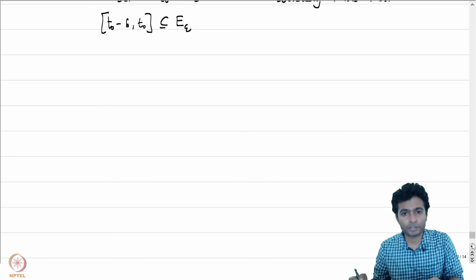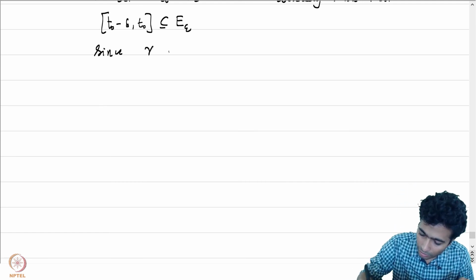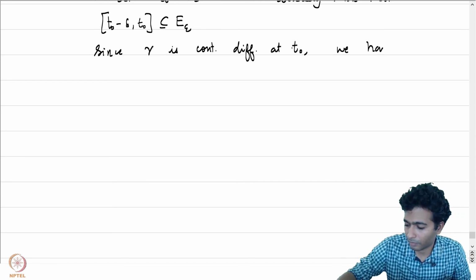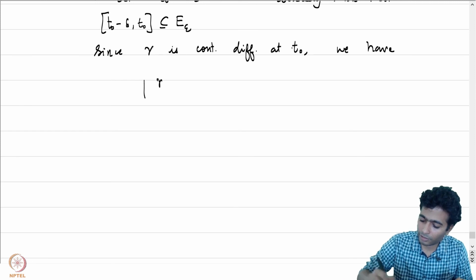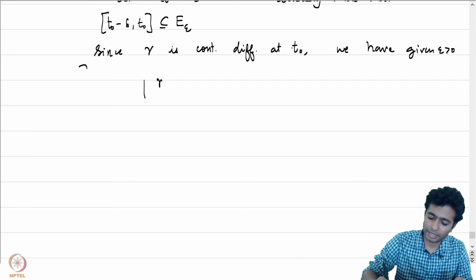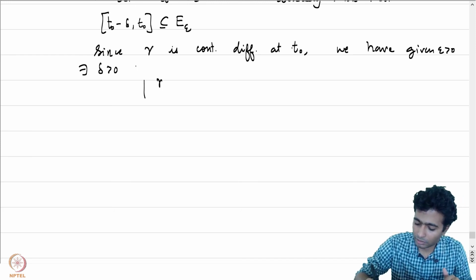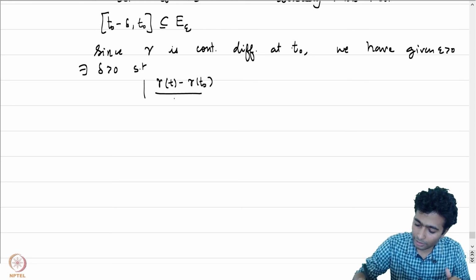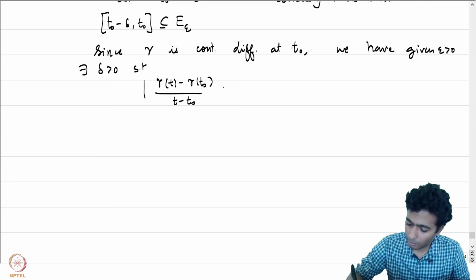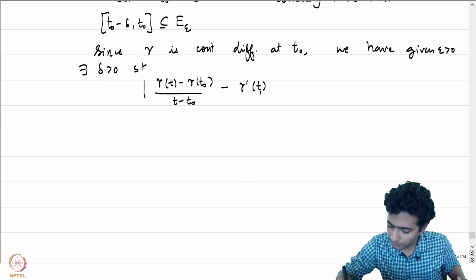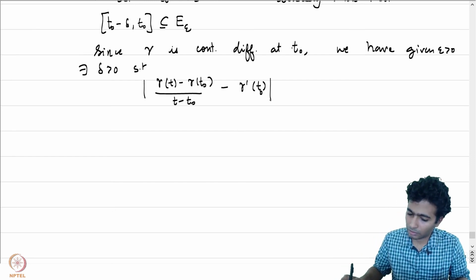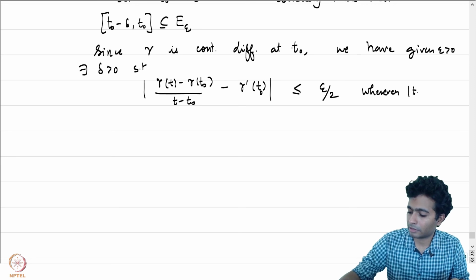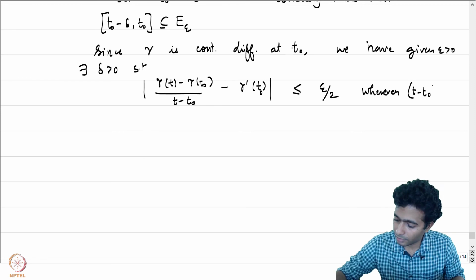We know that gamma is continuously differentiable at T naught, and since gamma is continuously differentiable at T naught, we have, given epsilon positive, there exists delta small enough such that mod of gamma of T minus gamma of T naught by T minus T naught, minus gamma prime at T naught, is less than or equal to epsilon by 2 whenever T minus T naught is less than delta.